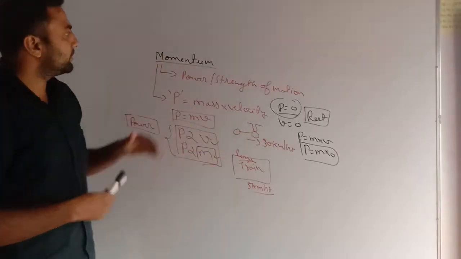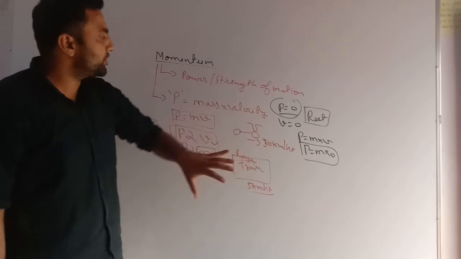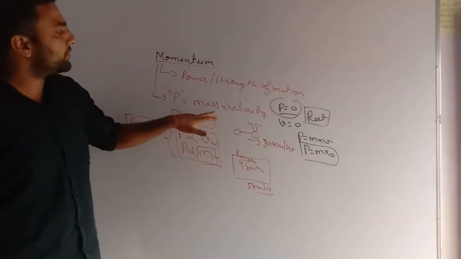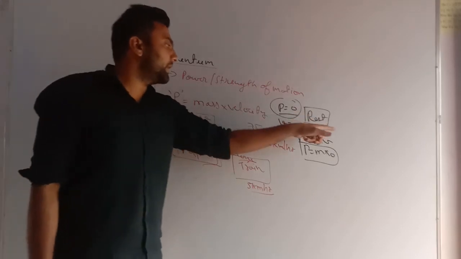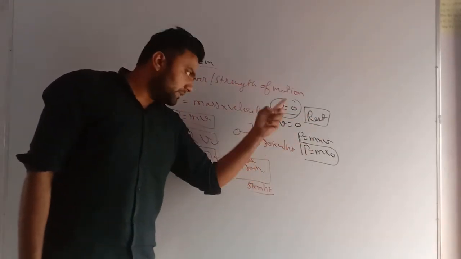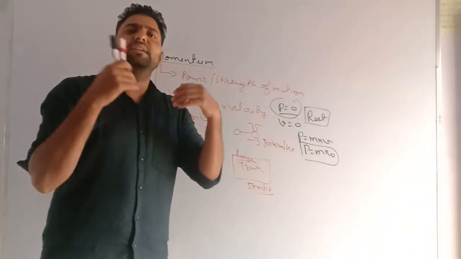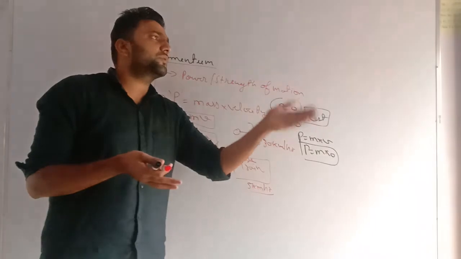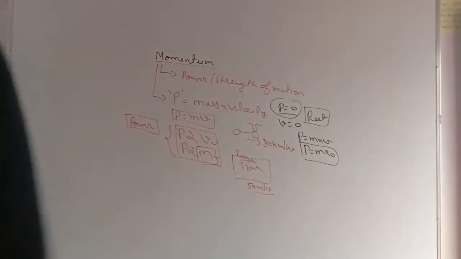So very important, what is momentum? Momentum is the power or strength of the motion. Momentum is mass of that body into velocity of that body. Momentum will be 0 if that body is at rest, meaning velocity is 0. Momentum is also 0 when mass is 0, yes, but such a thing does not exist. Anything having mass equal to 0 does not exist in physics.